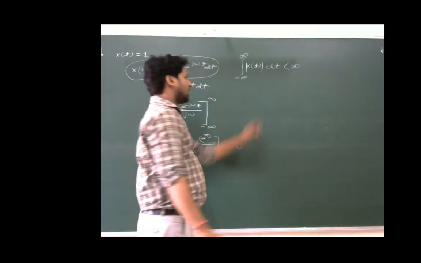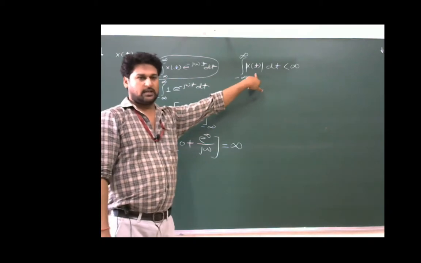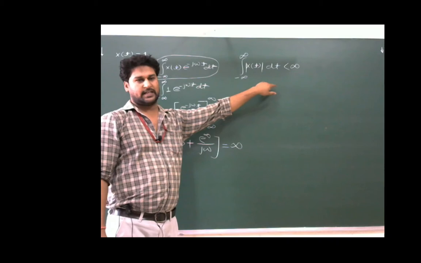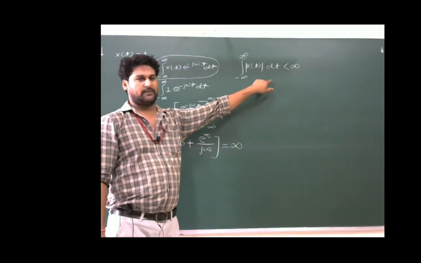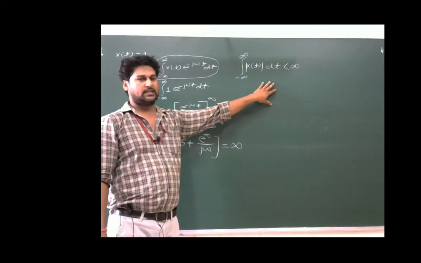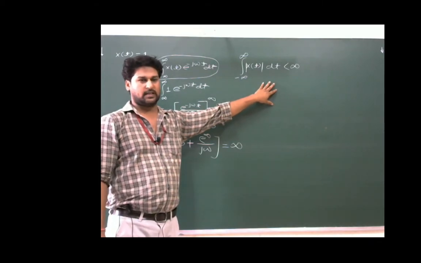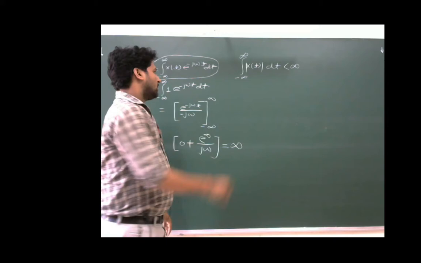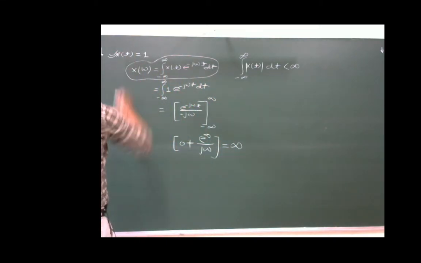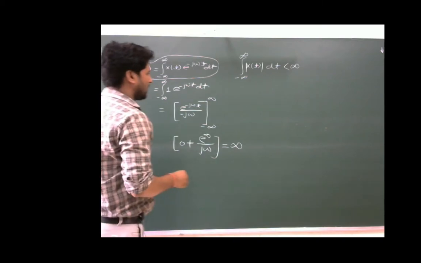If the integration of modulus of x(t) gives a finite value when it is integrated over minus infinity to plus infinity, after then only we can determine the Fourier transform of this signal x(t). Now check whether the given signal x(t) is absolutely integrable or not.